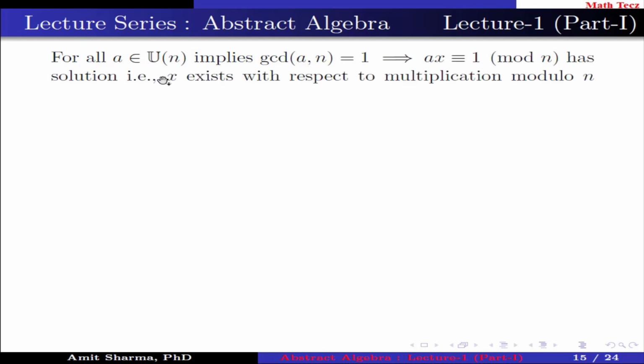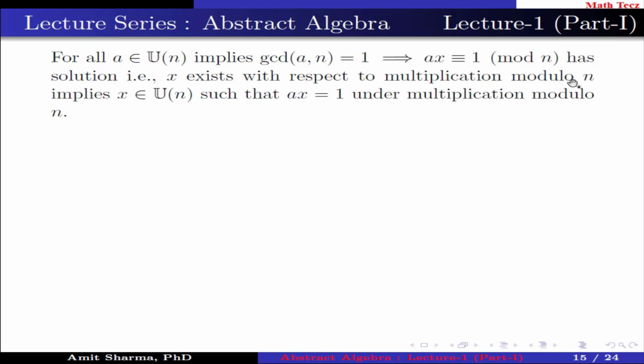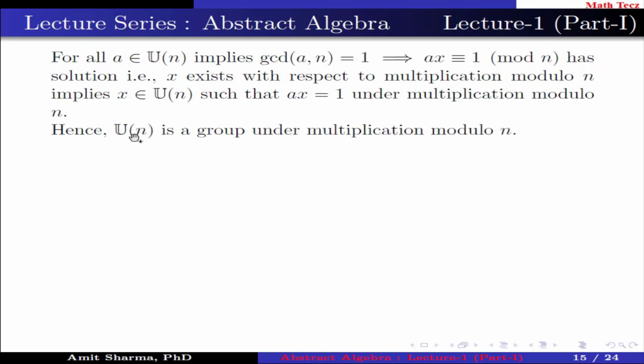That is, x exists with respect to multiplication modulo n, implies x belongs to Un such that ax equal to 1 under multiplication modulo n. Hence, Un is a group under multiplication modulo n.